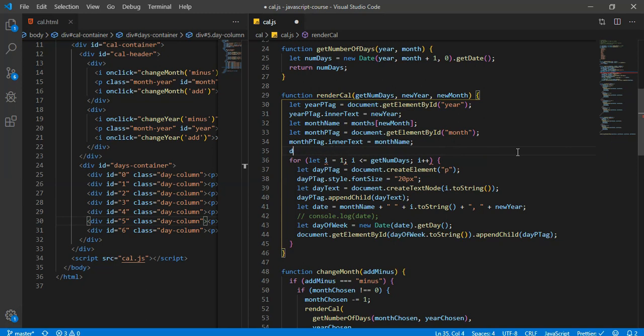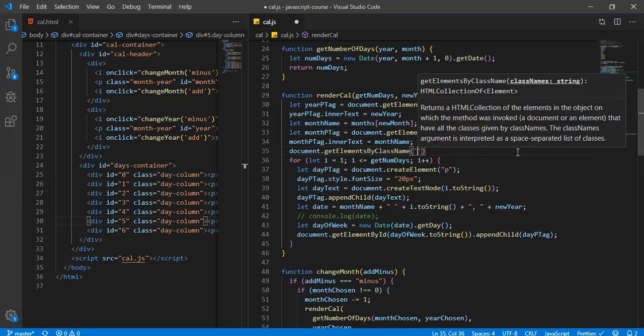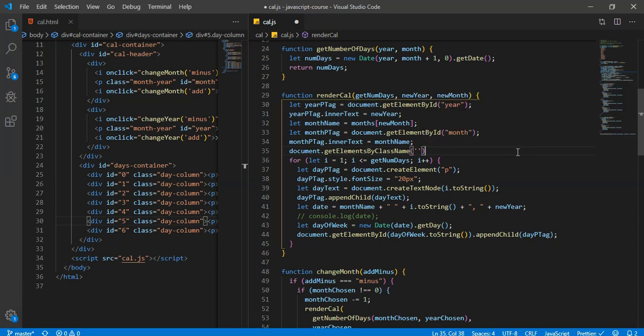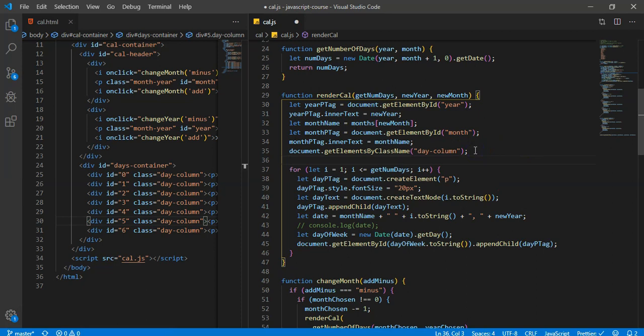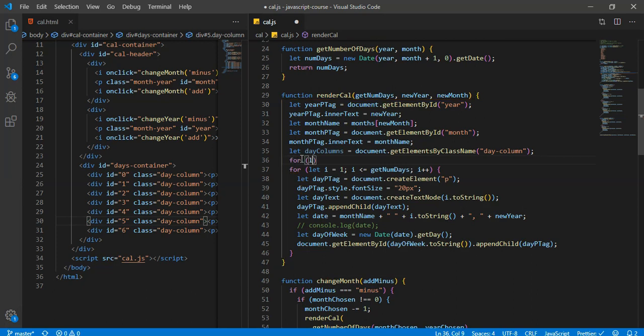We're actually going to do document dot get elements by class name. That's fine. Alright, so we'll do that. Just to do something a little different, we'll use get elements by class name, and we're going to get day column. Because if I remove all the HTML inside of days container, all these divs will be gone, and we want these divs to stay. So day column, and then we'll say, oh, we want to set this to let day columns equal to, and then we're going to say for. So we're going to use a for loop to loop over this day column.